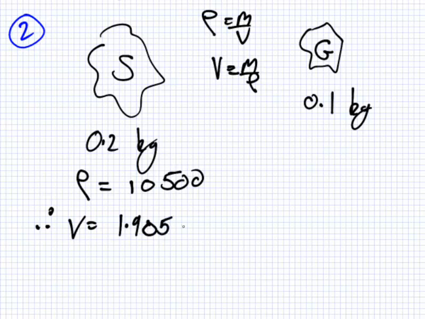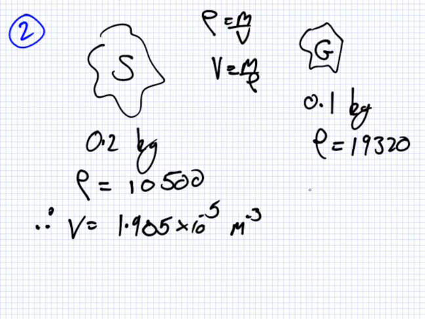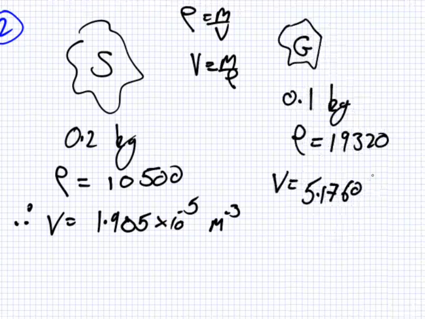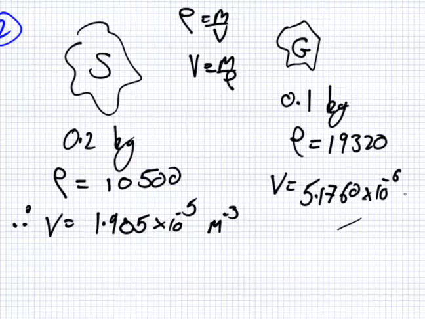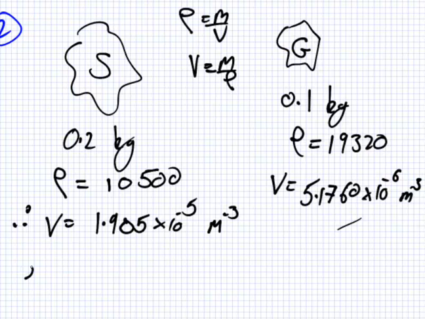0.5 times 10 to the minus 5 meters cubed. And likewise here, what's the density of gold? It's like 19320. So then again, the volume will equal 19320 divided by... no, I have it upside down. It's going to be 5.1760 times 10 to the minus 6 meters cubed.